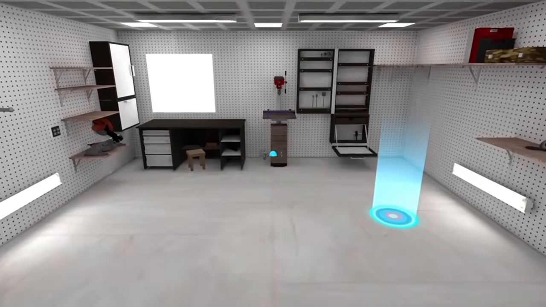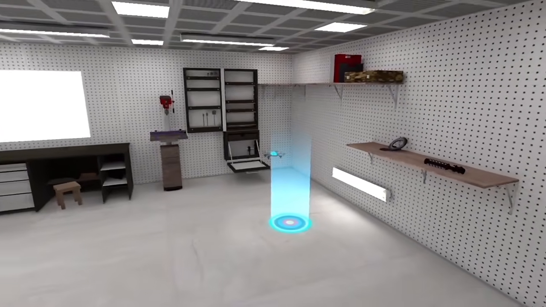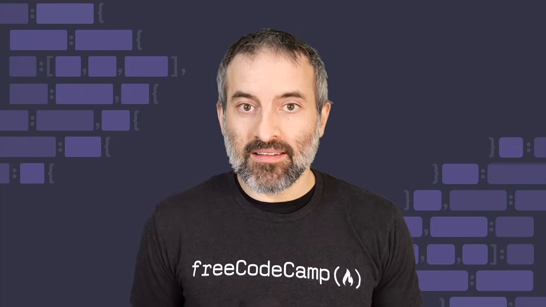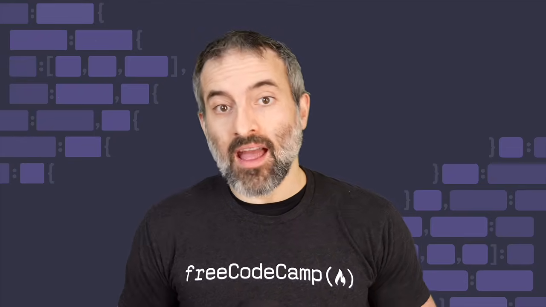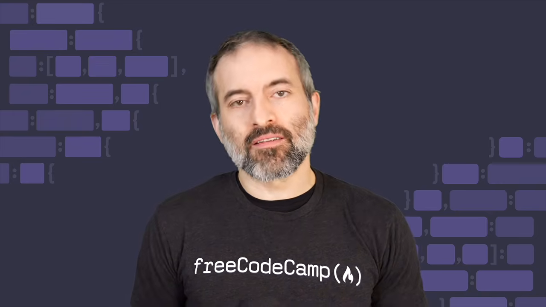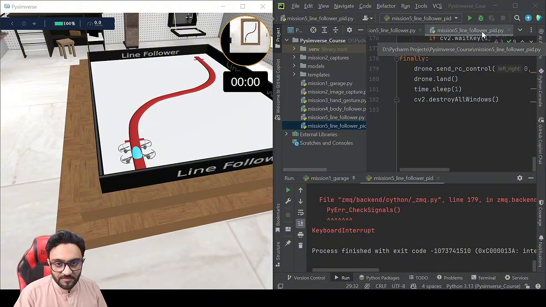Learn drone programming using a Python-based simulator. This comprehensive course will teach you how to use Pyimverse, which is a high-fidelity simulator where you can master AI drone programming using Python without the risk of expensive hardware crashes. You will progress from the fundamentals of 3D movement to deploying advanced computer vision across 5 practical missions, including gesture control and autonomous line following.